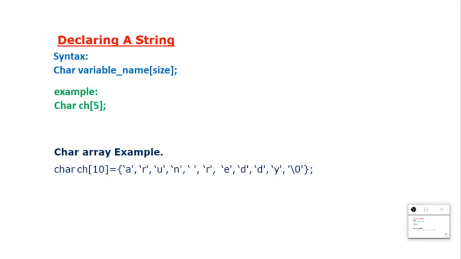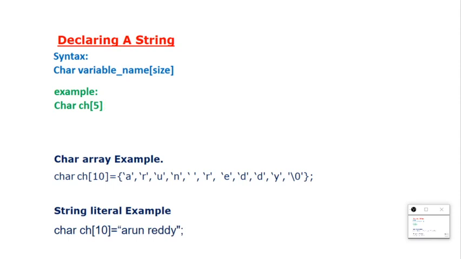And this is how you declare a string literal: char ch[10] equals, and you use double quotation. In character arrays we use single quotations, curly brackets and commas to separate, and in a string literal we directly use double quotations. Again, the output will be the same. You may declare a character array or a string literal, the output will be the same.